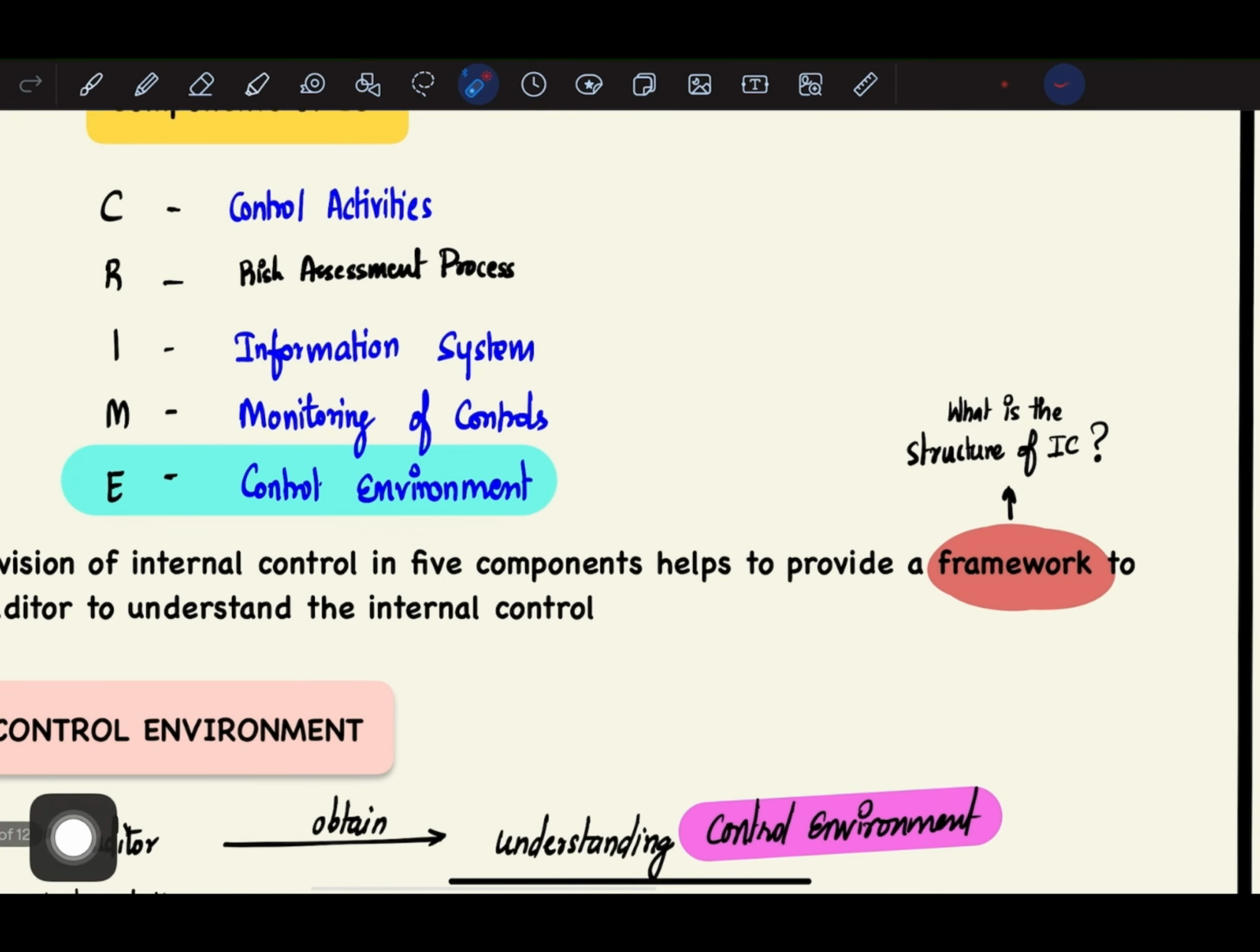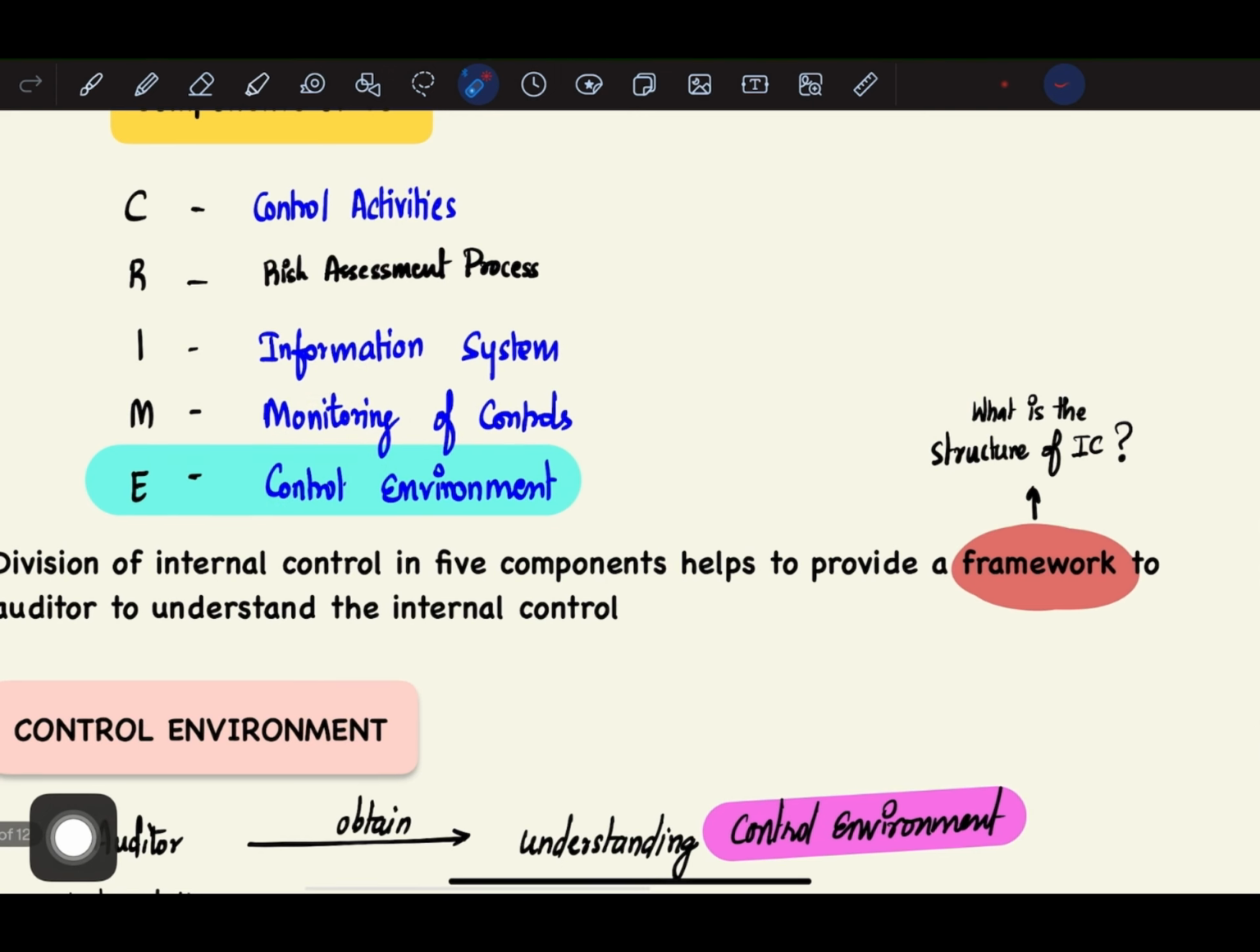Next, components of internal control. There are basically 5 components of internal control. First one is control activities, then risk assessment process, then information system, then monitoring of controls, and control environment. So, dividing the internal control.